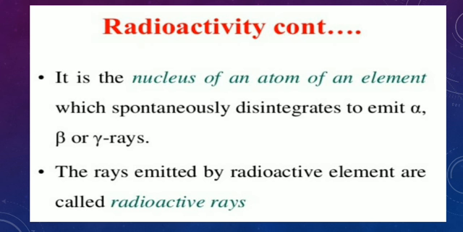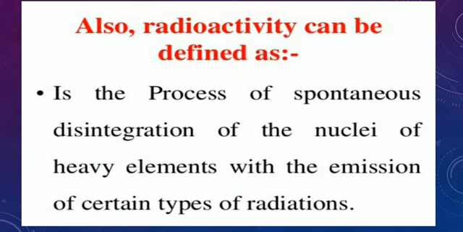It is the process of spontaneous disintegration of the nuclei of heavy elements with the emission of certain types of radiation. So these are the details about radioactivity.